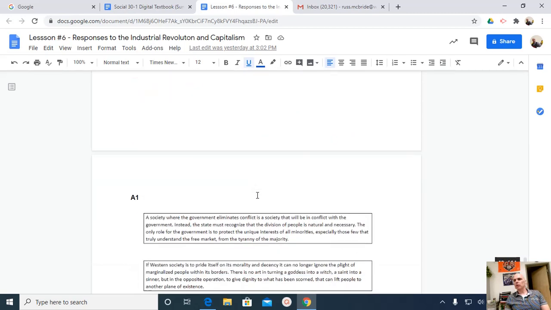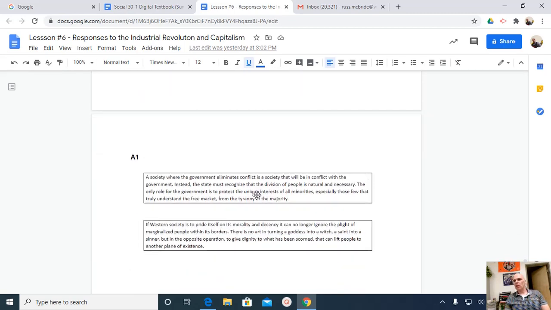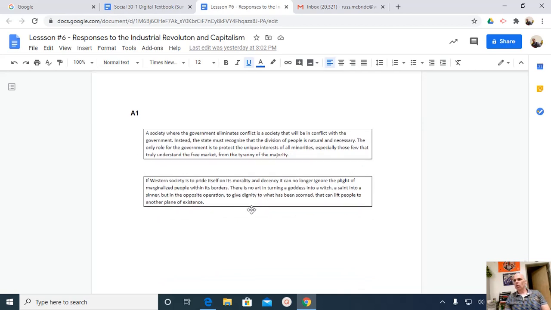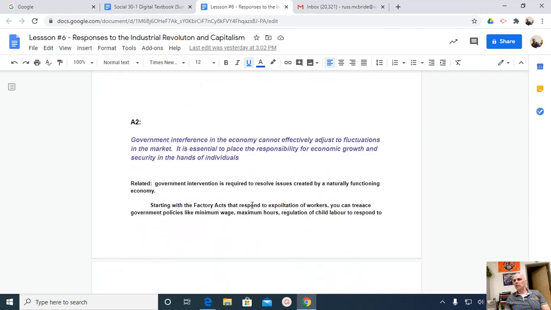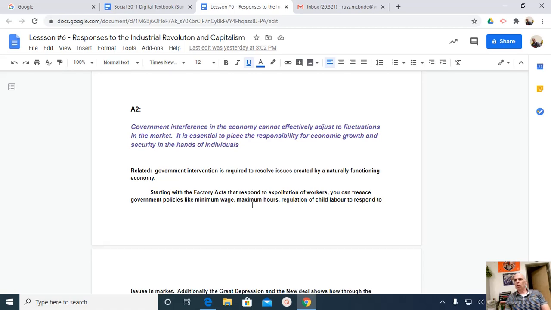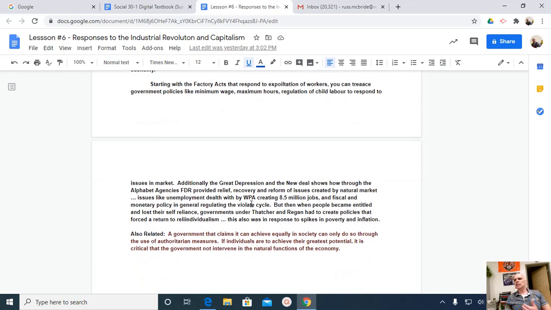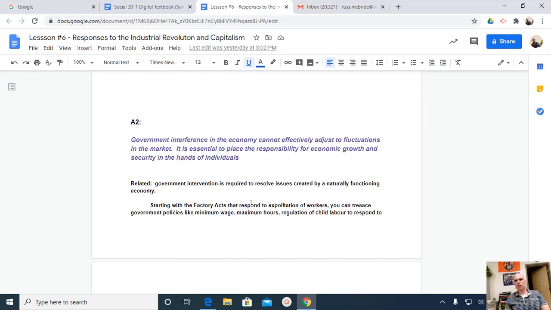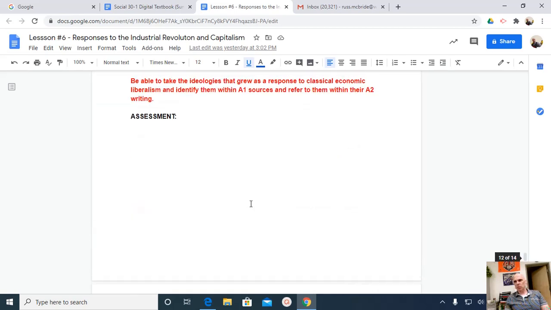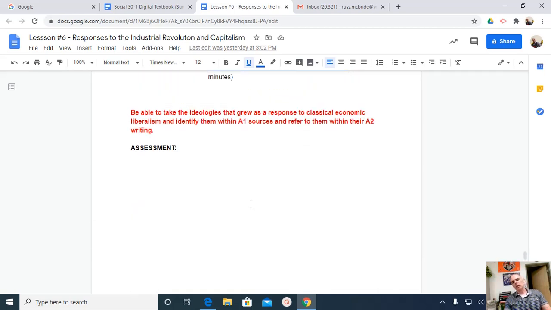So, here's some assessment for you to practice with. Here's some A1s and A2s. Now, when you work your way through the A1s and A2s, I would be working through them and seeing, can I see a connection between individualism and collectivism? Can I see an ideological perspective? Can I see a problem that is being exposed with regards to the Industrial Revolution? Can I see a problem that is being exposed and a solution being offered as well? And that, my friends, is responses to the Industrial Revolution and capitalism.